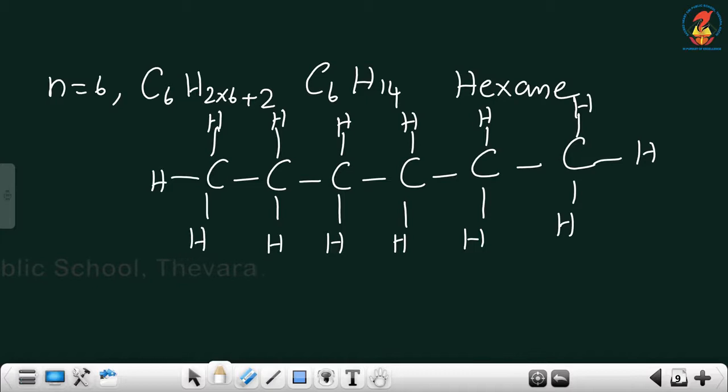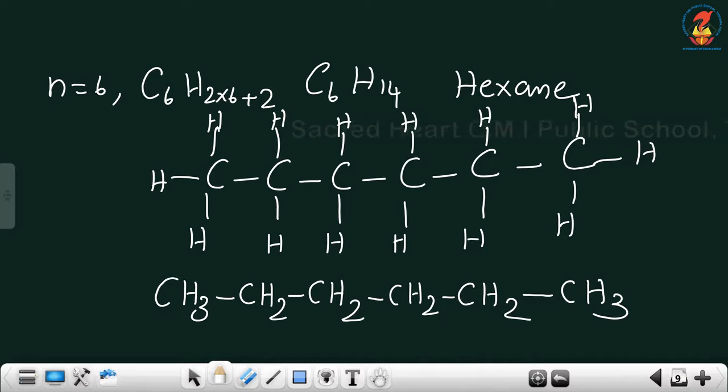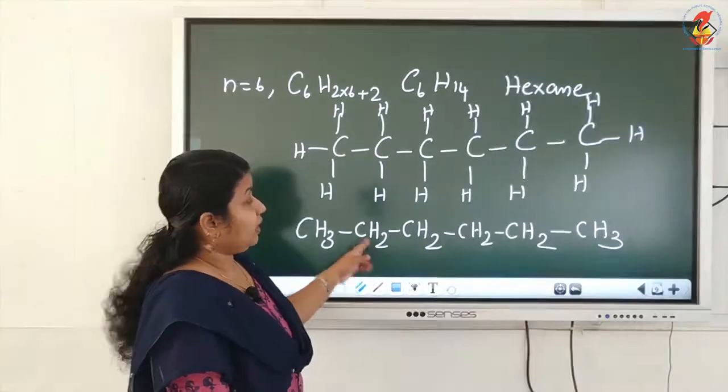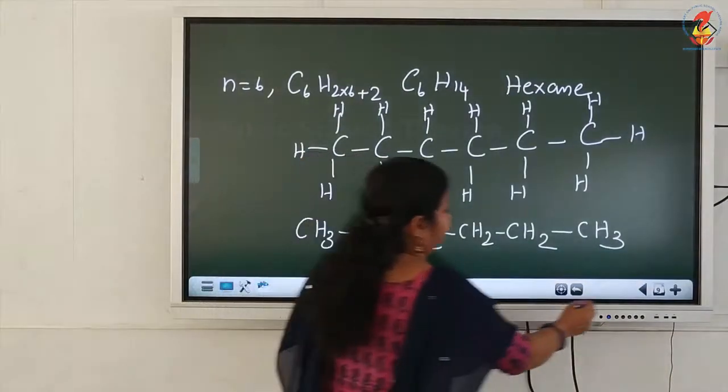So this is the structural formula. Now make it into condensed formula. CH3, CH2, CH2, CH2, CH3. So the numbers of carbons and hydrogens in the structural formula and condensed formula match with that in the molecular formula, C6H14. So this is hexane.